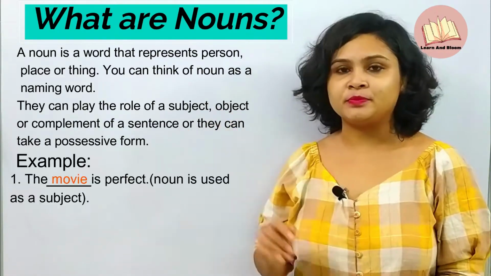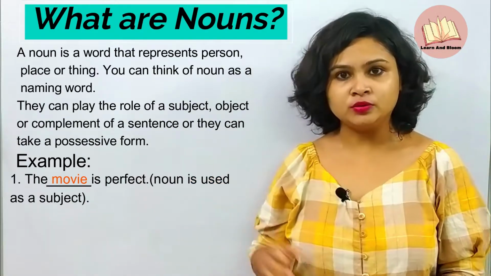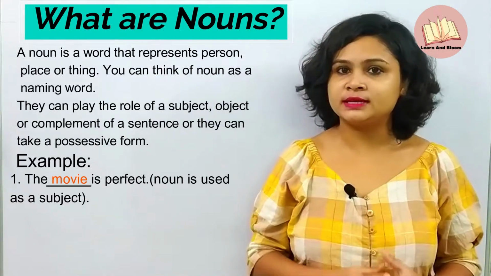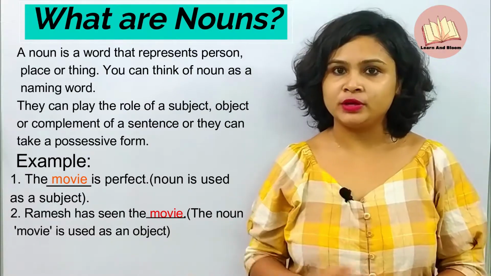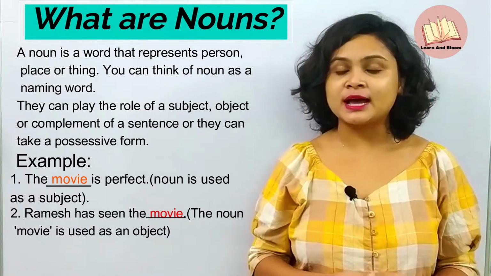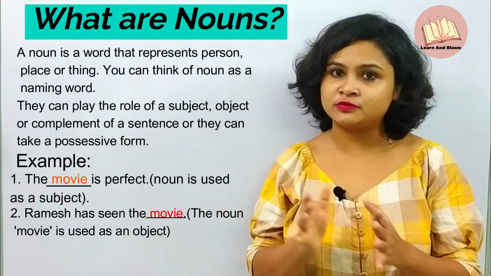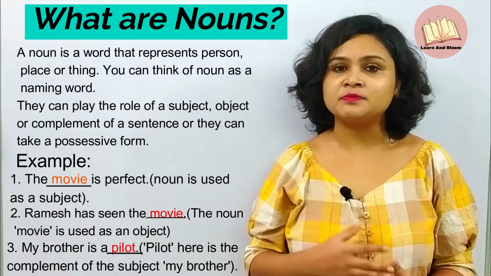See this example. The movie is perfect. Here, movie is a noun, right? And it is used as the subject of the sentence. Now, the second one, Ramesh has seen the movie. Here, movie is not used as a subject, but it is used as the object of the verb. Right? And the third one, my brother is a pilot.